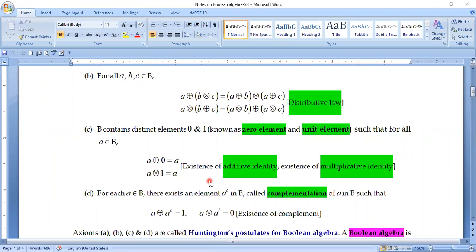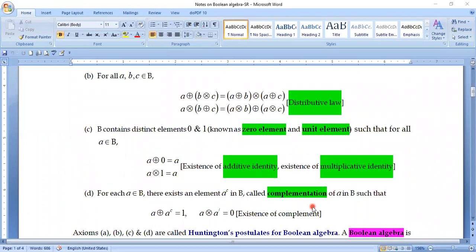Second one, we are very much familiar with it. When we multiply a number with 1, then we get the number back. No problem. So the property C is a typical property. But again, in property D, you will find the atypical nature of this particular set algebra.